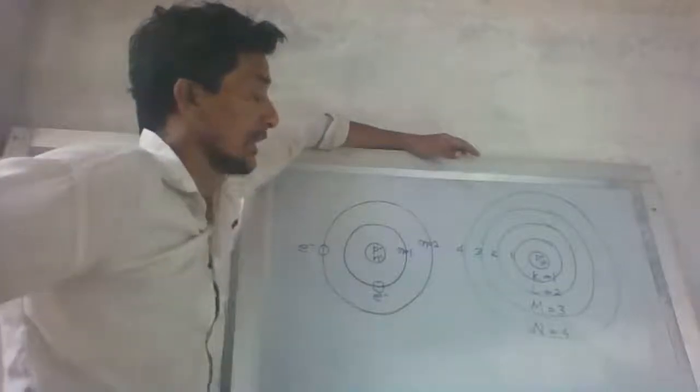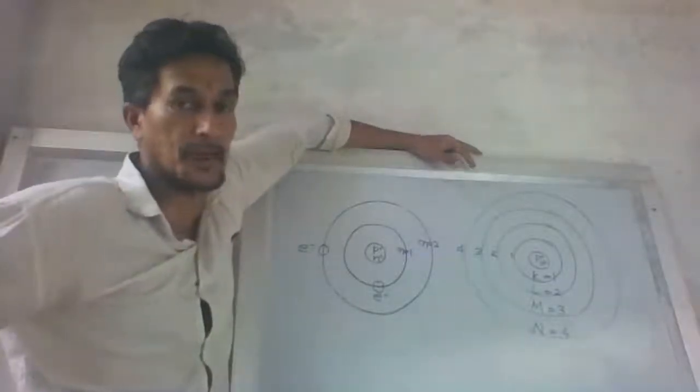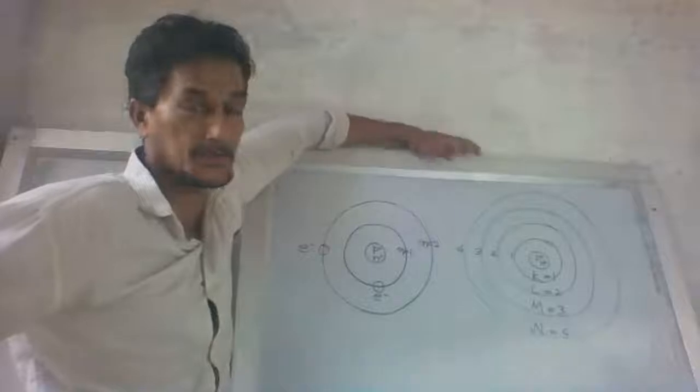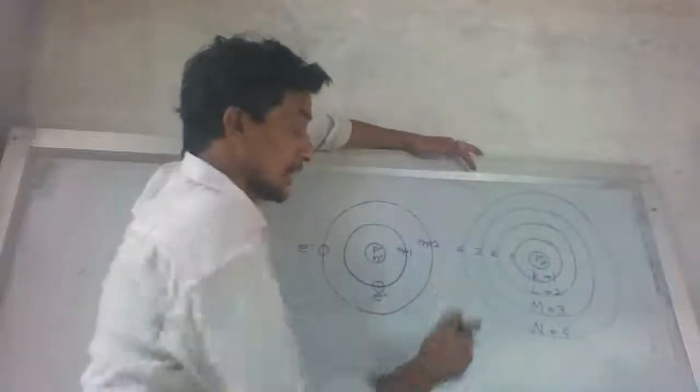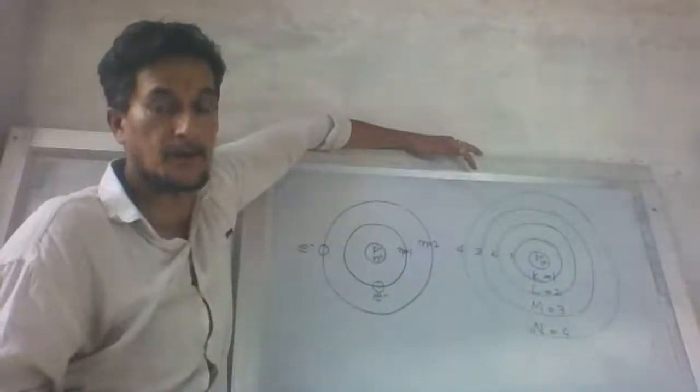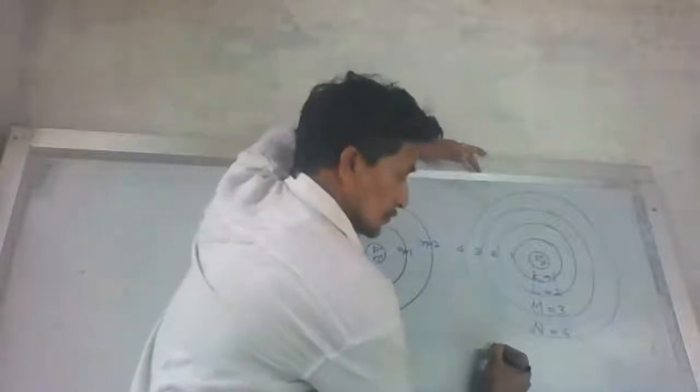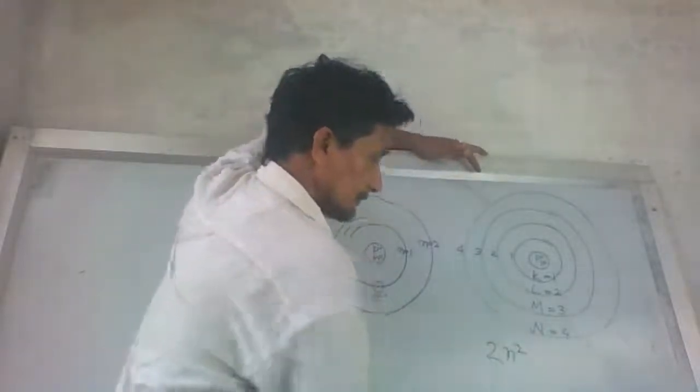How many electrons, maximum number of electrons, can be possible in these shells? There is a formula to find it out, and that formula is 2n square.